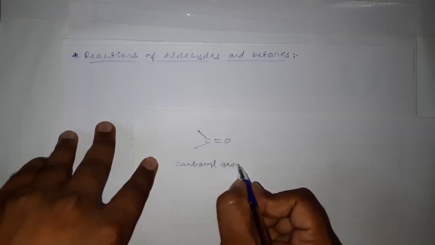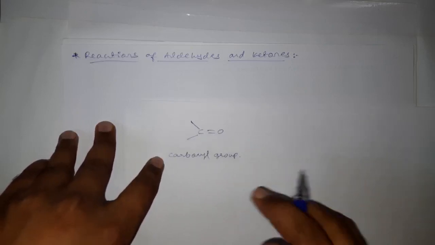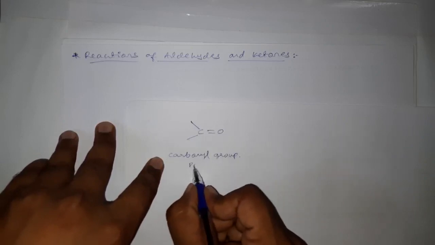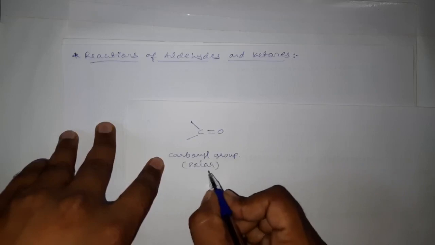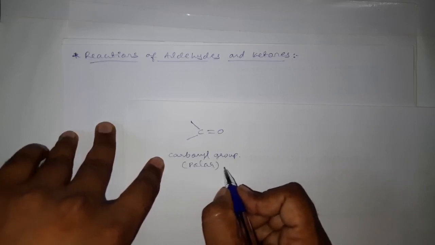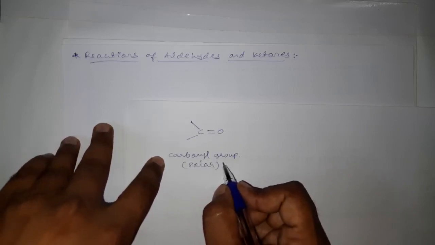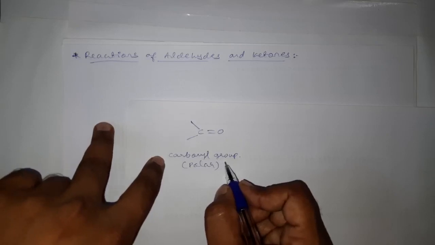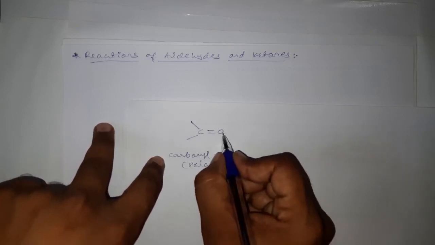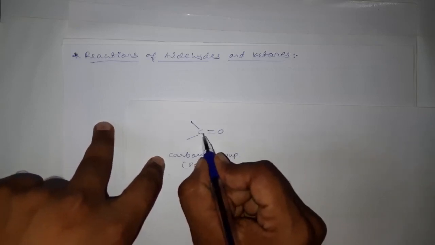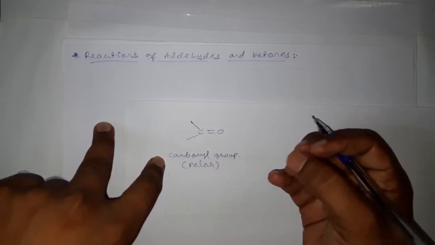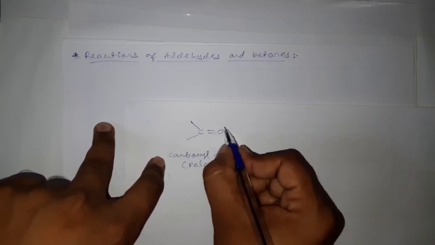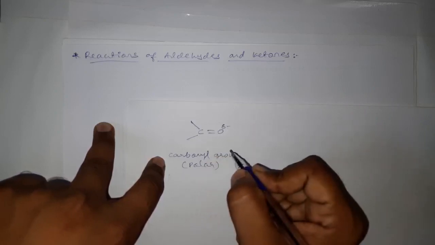carbonyl group. And this carbonyl group is highly polar in nature. That means it has dipoles, a positive and a negative pole. This oxygen, being more electronegative than carbon, will drag the bonded pair of electrons towards itself, and hence it will get a partial negative charge.